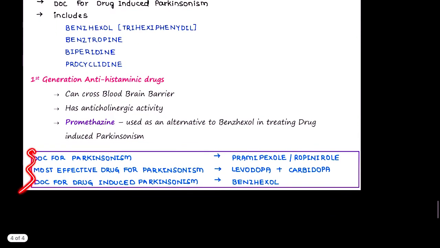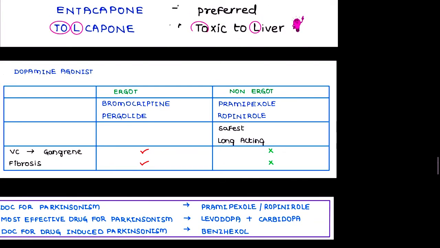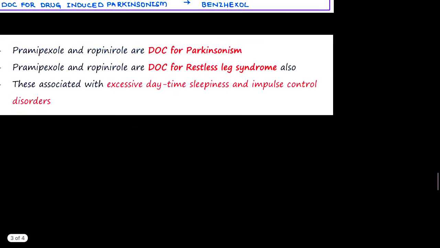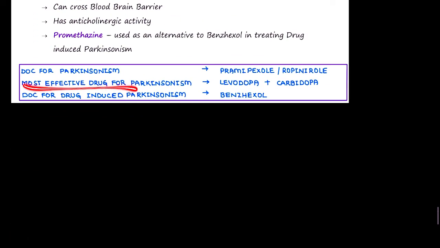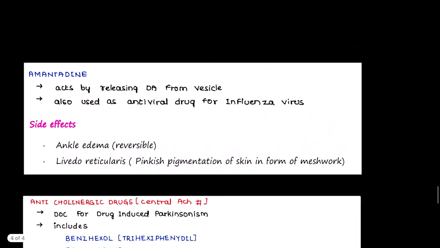As mentioned earlier, the drug of choice for Parkinsonism is pramipexole and ropinirole. These are non-ergot dopamine agonists. But the most effective drug for Parkinsonism is levodopa and carbidopa. Drug-induced Parkinsonism is treated by benzhexol, that is trihexyphenidyl. These are anticholinergic drugs.